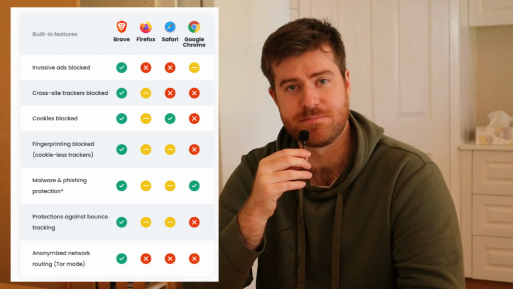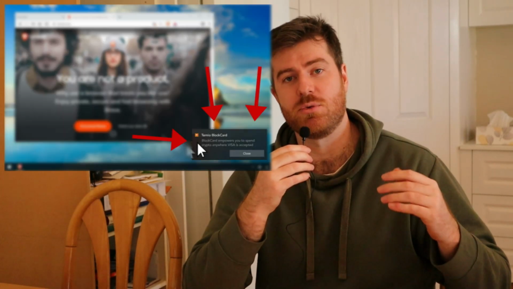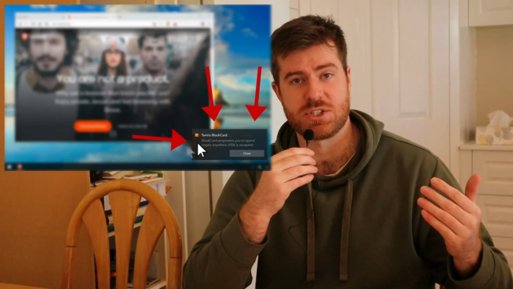One of the reasons this model has worked so well is that the Brave web browser is very privacy focused and as a result is a default ad blocker, meaning the only ads that you'll see while using the Brave browser are the ones that will be advertised using the Brave ad exchange.